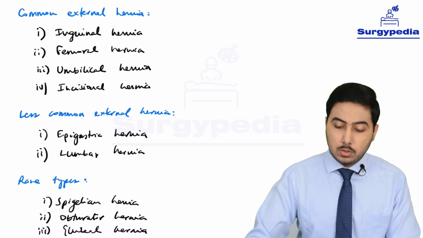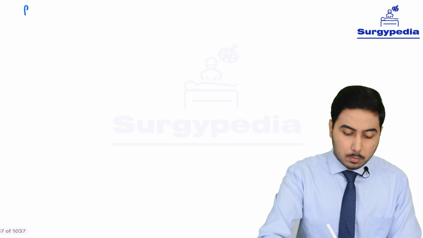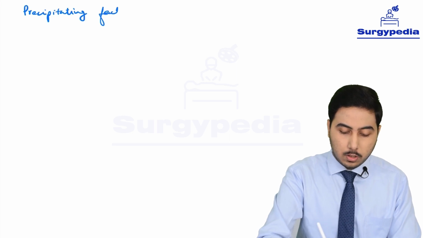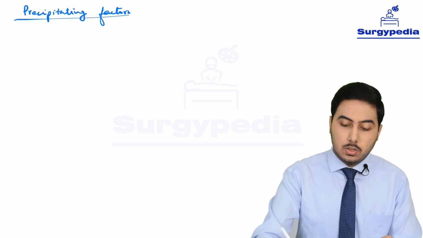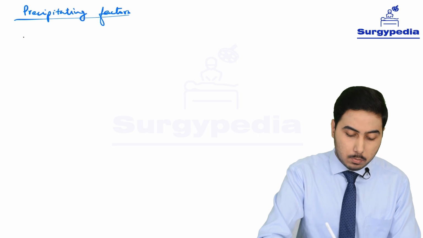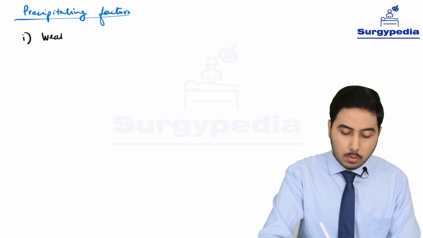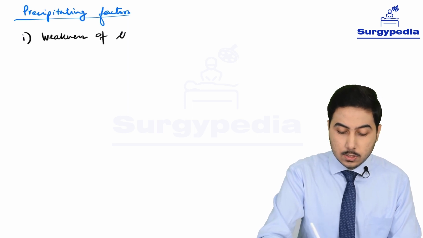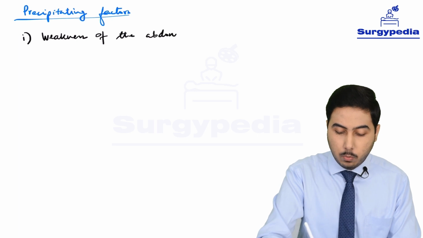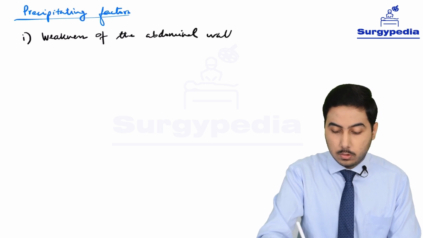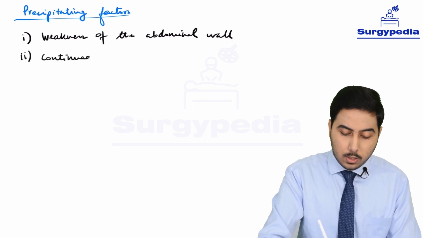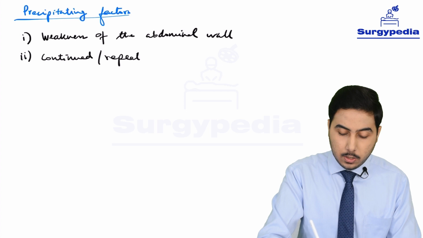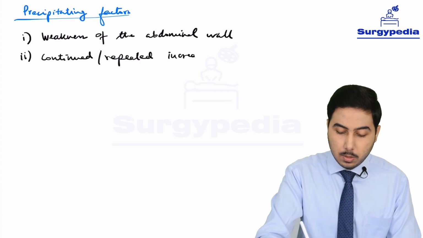So now let's talk about the precipitating factors for development of hernia. Why do people suddenly develop hernia? The two important precipitating factors are, number one, weakness of the abdominal wall, and the second is a continued or repeated increased intra-abdominal pressure.